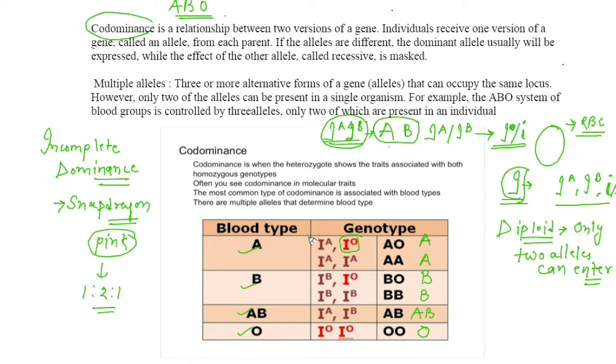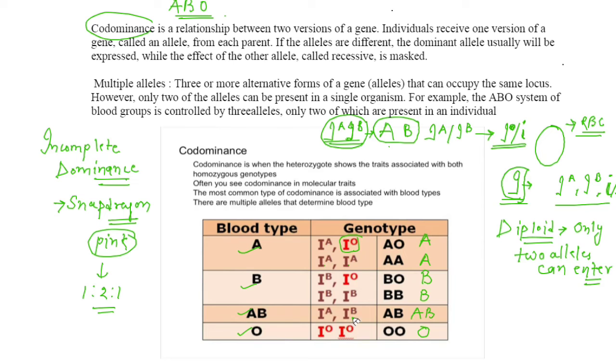Other than that, when IA comes with IO, then IO is recessive, IA dominates, and when IA comes with IA, then there is nothing to say, it will be A, right? So that is similar to this one also. IB, when it comes with IO, then B, because it is dominant over this, and IB with IB, then B. A with B, then AB is produced, and IO with IO, then O is produced.